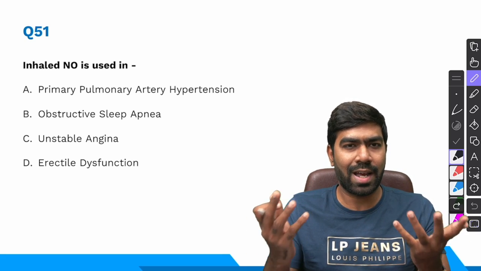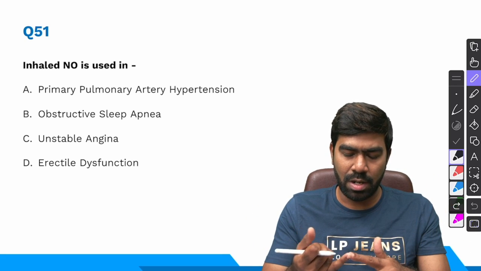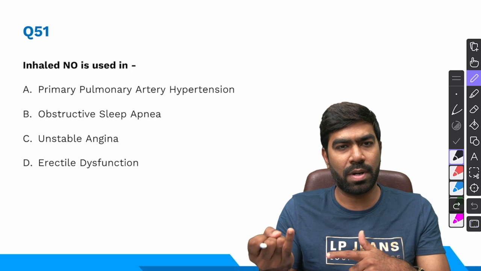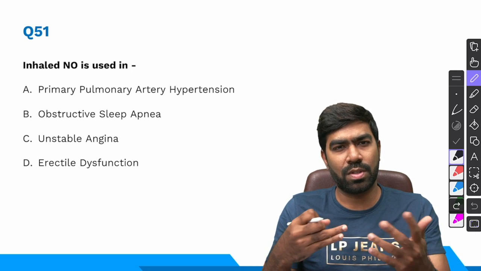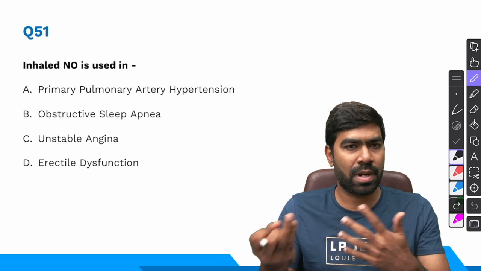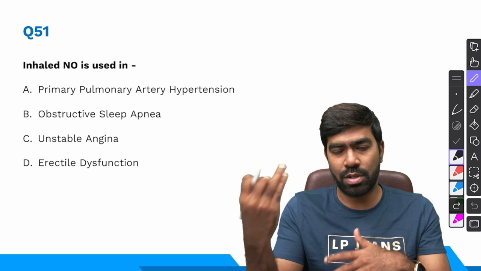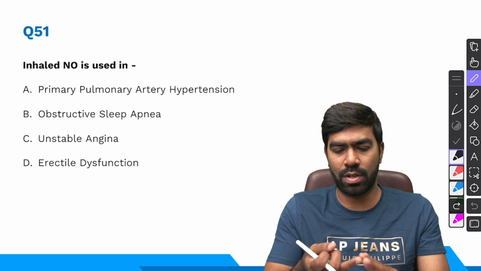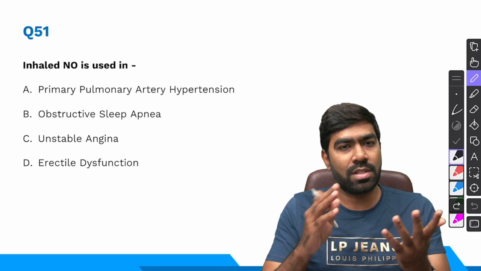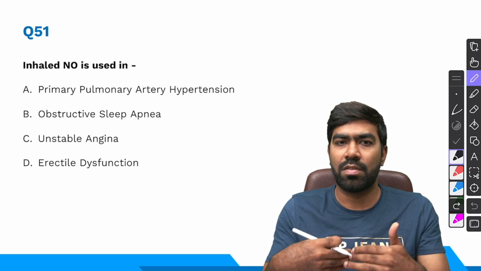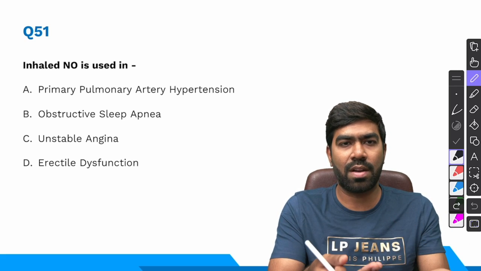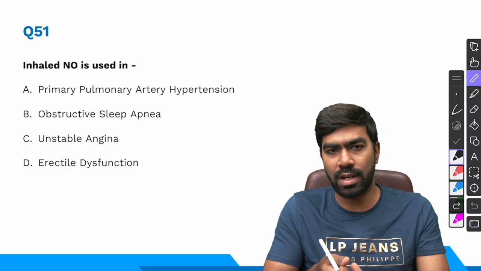Clinically, there are 3 to 4 classic situations where you use it. One, in patients with acute pulmonary embolism to reduce the pulmonary pressures. And number 2, in patients with pulmonary artery hypertension, which can be a primary pulmonary artery hypertension or it could be associated pulmonary artery hypertension. Even in vasoreactivity testing, we are going to use inhaled nitric oxide only. Third, you can use in patients with STEMI, especially in inferior STEMI, with acute right ventricular failure. If there is an RVMI, to reduce the RV afterload, you can use inhaled nitric oxide.